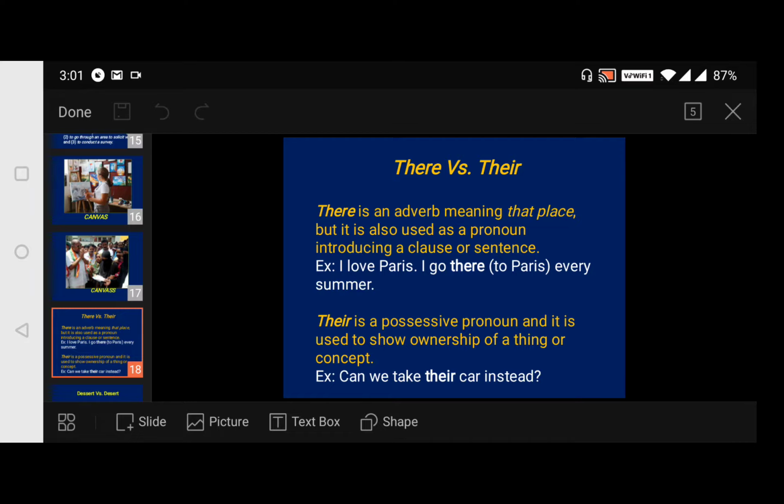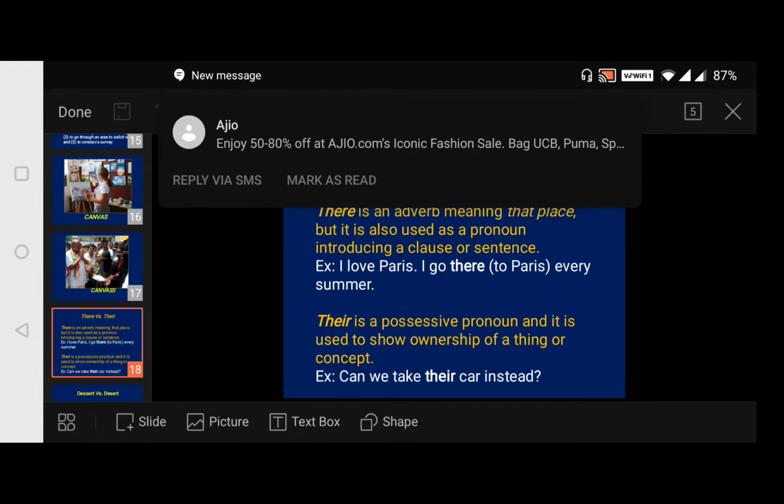Look here: can we take their car instead? It is telling about their possession, that they have a car. Let me say there's some trouble with our car, so can we take their car instead? So their is a possessive pronoun used to show ownership of something.